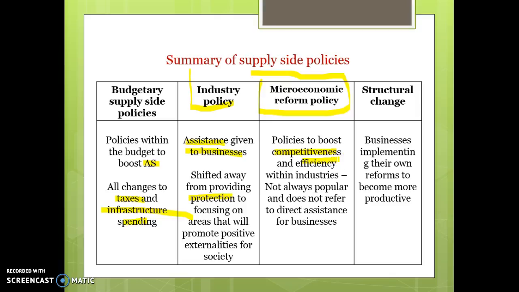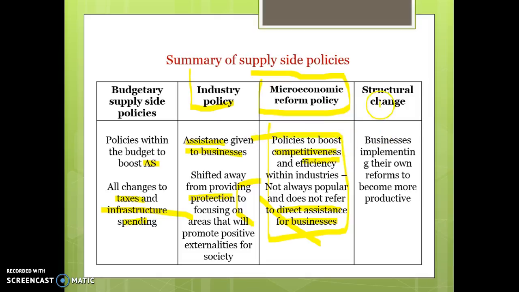Then we have microeconomic reform policies, which are policies designed to boost competitiveness and efficiency. They're not always popular. They often hurt low-income earners that have less bargaining power, and they're not direct assistance for businesses. They're not examples of subsidies or tax concessions. That belongs in this category. These are more related to ideas to make businesses more productive and more efficient going forward.